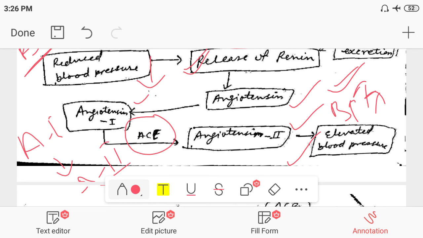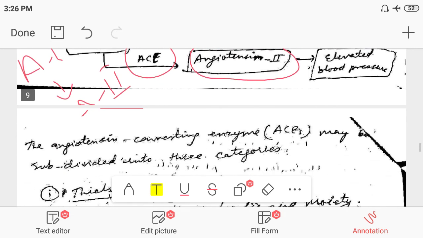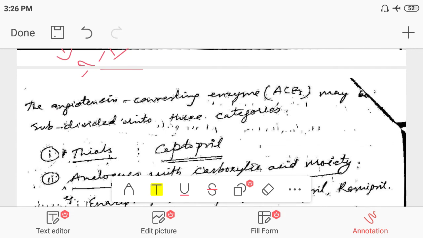So the conversion of angiotensin first into angiotensin second is the target of these drugs. Angiotensin second is responsible for binding with the receptor, and after binding with the receptor, it increases the blood pressure by increasing blood volume by retaining sodium ions. So blood volume or blood pressure will increase. That is the fundamental about the angiotensin converting enzyme, which is responsible for conversion of angiotensin first into angiotensin second.